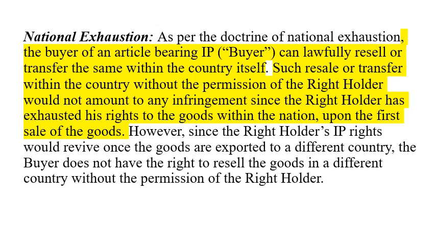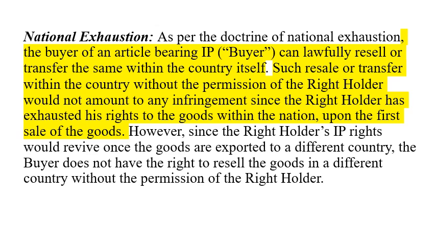In the country, it can be resold to anybody, and the trademark owner has no right over controlling where the product will go within the country itself. But the moment it crosses the boundary, the IP rights revive again. So that is the principle of national exhaustion.